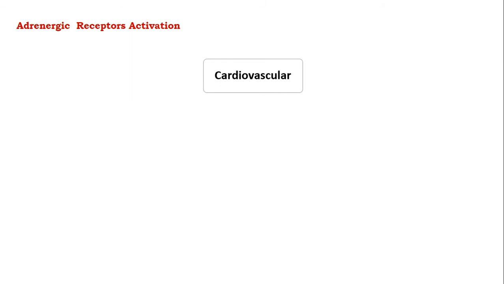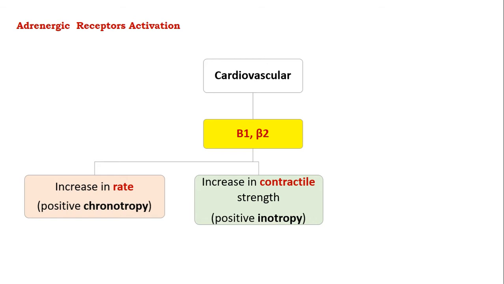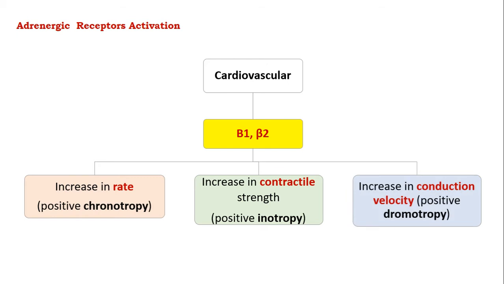In the cardiovascular system, activation of adrenergic receptors, mainly beta 1 and beta 2 receptors, will lead to an increase in the heart rate, that is positive chronotropy, and also it will increase the contractile capacity, that is positive inotropy, and in addition it also increases the conduction velocity, that is positive dromotropy. The main effect is with respect to the beta 1 activation in the cardiac muscle fibers.